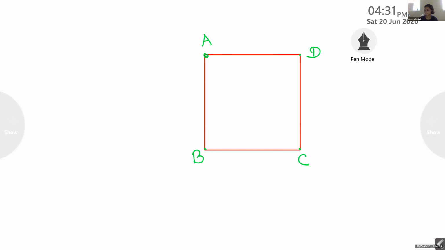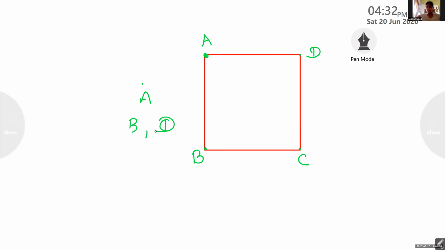AB and AD. Those are sides. I'm asking about vertex, point. Near to it. B near to A? B and D. So if you take A, the adjacent vertices are B and D. And C is called opposite vertex.